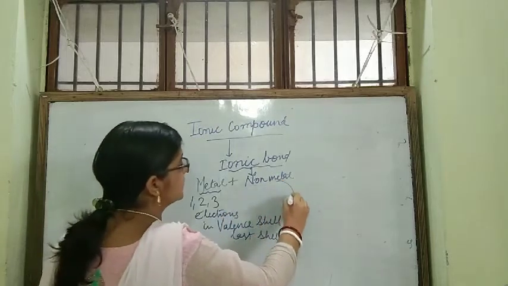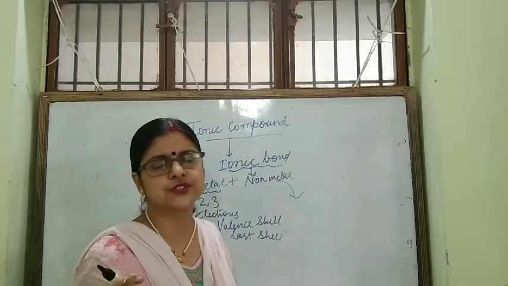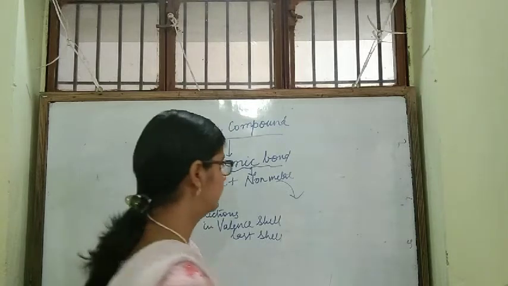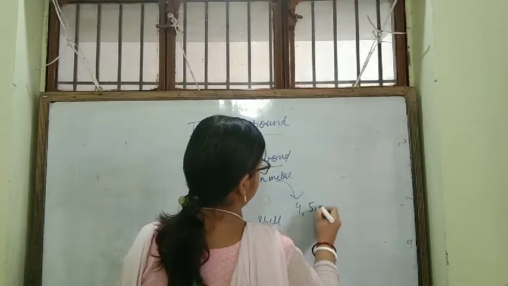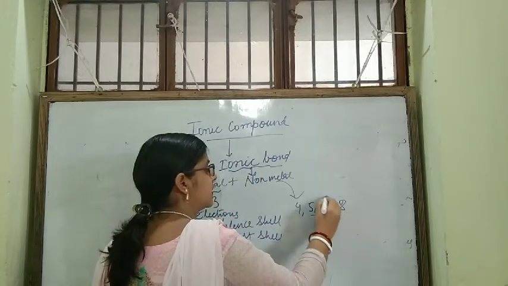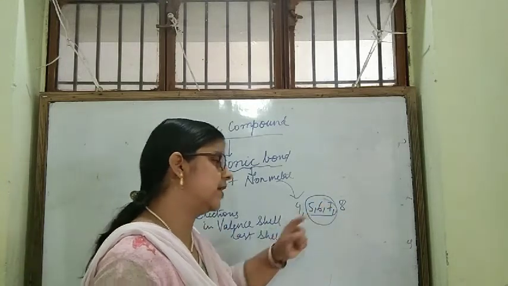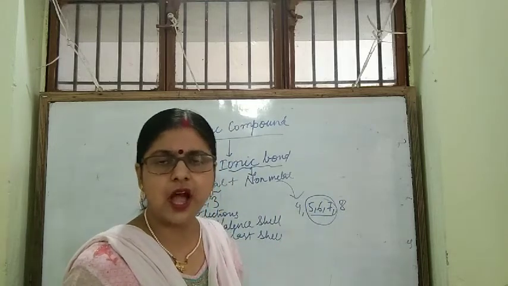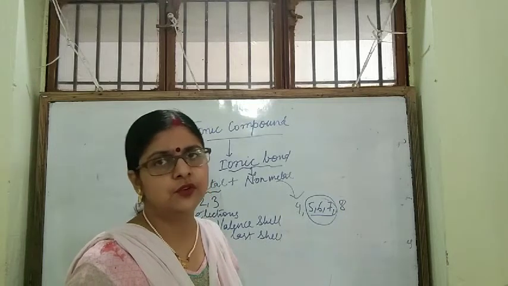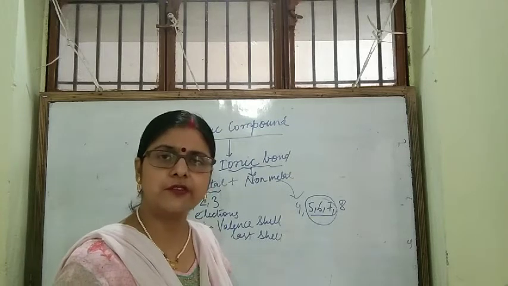And non-metals, yes, of course, the elements having 4 to 8 electrons in their last cell, that are non-metals. 4, 5, 6, 7, 8. These are non-metals, but the elements which are having 5, 6 or 7 electrons in their last cell, they generally combine with metal to form ionic bond, and the compound will be ionic compound.